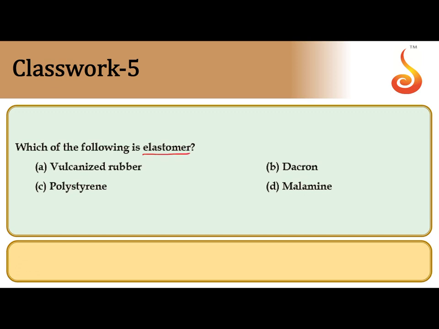Which of the following is an elastomer? An elastomer is a polymer which is stretched when external pressure is applied. When the external pressure is removed, it gets back its original shape. Such types of plastics are called elastomers. Here, vulcanized rubber, after vulcanization of natural rubber, gets a more elastic nature. So the answer is A.